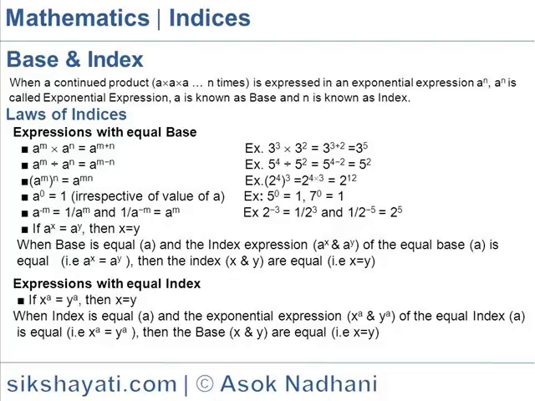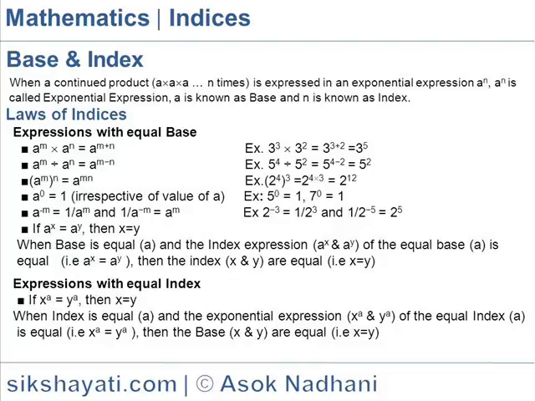a to the power minus m is equal to 1 by a to the power m, and 1 by a to the power minus m is equal to a to the power m. Example: 2 to the power minus 3 is equal to 1 by 2 to the power 3, and 1 by 2 to the power minus 5 is equal to 2 to the power 5.